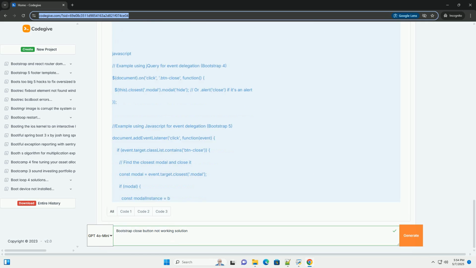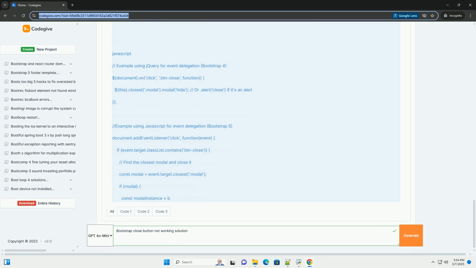Browser developer tools. Use your browser's developer tools, usually opened with F12, to check the console tab. Look for any JavaScript errors related to Bootstrap or jQuery. Errors like "jQuery is not defined" or "Bootstrap's JavaScript requires jQuery" indicate a missing or incorrect dependency. Also check the Network tab to see if the bootstrap.js file loaded successfully, with status code 200 OK.